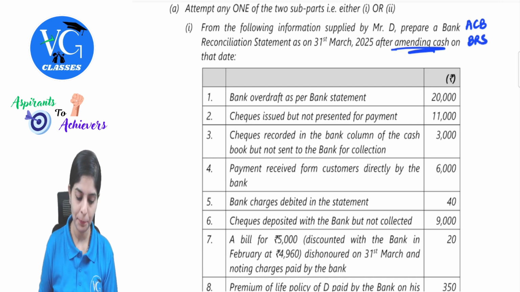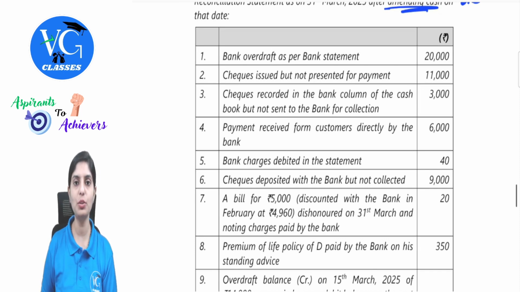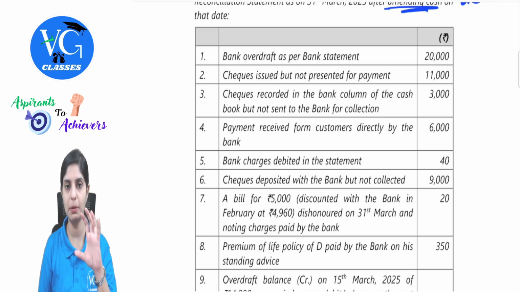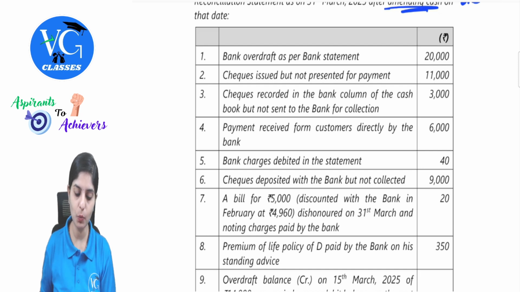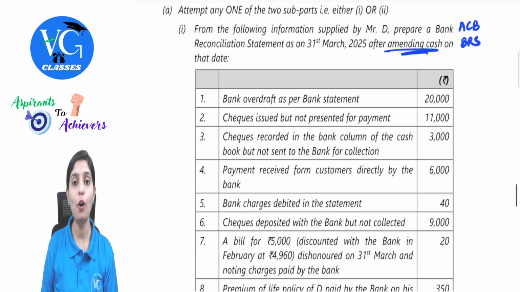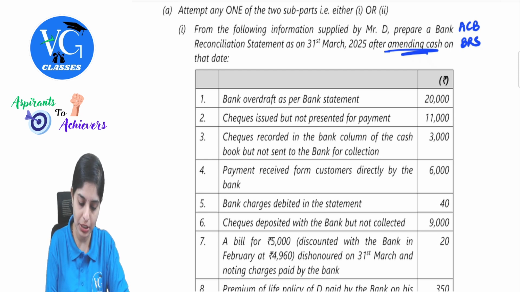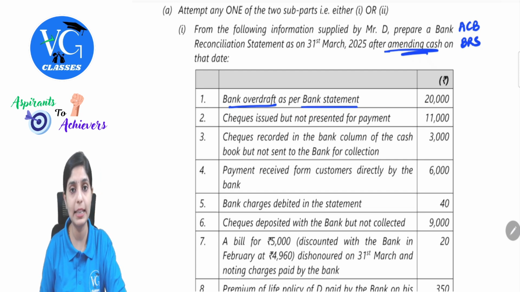Clear with this? Yes. So they have given us bank overdraft as per bank statement. As soon as they give you two things, that is to prepare adjusted cash book and bank reconciliation statement, first make a bifurcation of which transactions will come in the adjusted cash book and which in the bank reconciliation statement. In this question, for doing the adjusted cash book, we first need the existing cash book balance. That is when we can come across the revised cash book balance. But observe one different thing here. The question is giving us bank overdraft as per bank statement. They are not giving us the cash book balance itself.